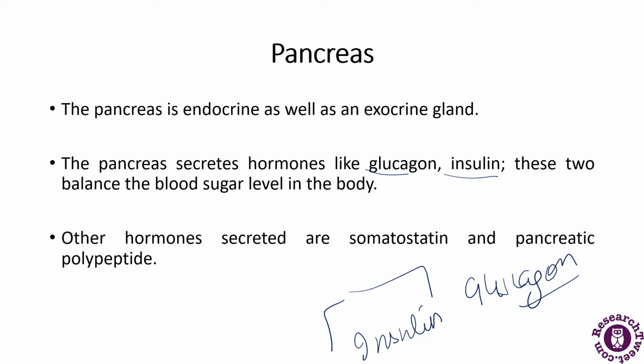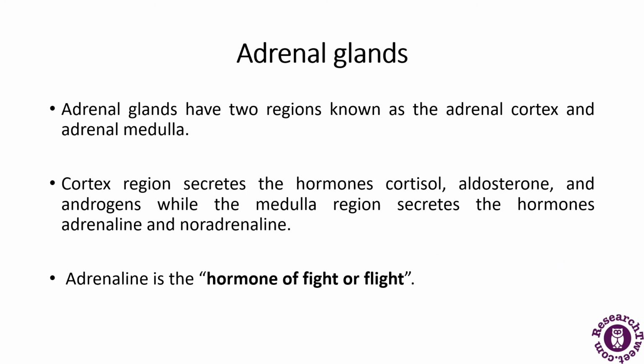So these are represented here. And these ensure that you have the right amount of sugar in your bloodstream and in your cells. Other hormones secreted by this are the pancreatic polypeptide and somatostatin. So the pancreas is both an endocrine as well as an exocrine gland.